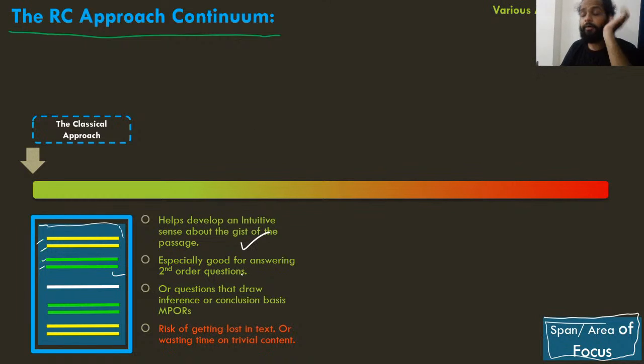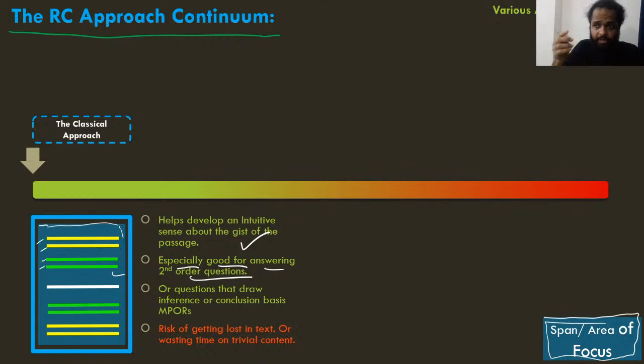दूसरा advantage क्या है? अच्छा, that's the reason why this is especially good for answering second order questions. Second order questions क्या होते हैं? For example, you have your application questions, right? Application questions जैसे कि which of the following is one of the assumptions that the author has made in the passage, right?